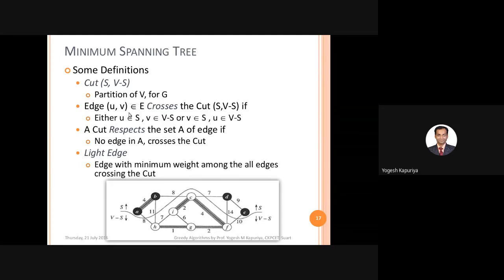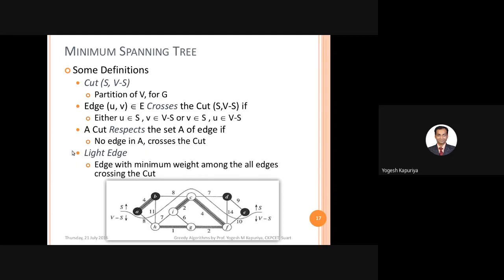Then an edge (u, v) belonging to E is said to cross the cut if its endpoints belong to different sets. So either u belongs to S and v belongs to V minus S, or vice versa: v belongs to S and u belongs to V minus S.